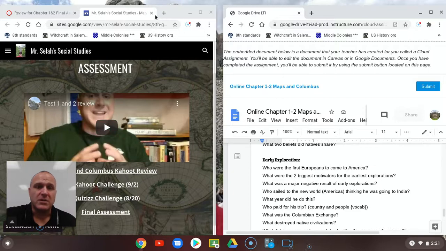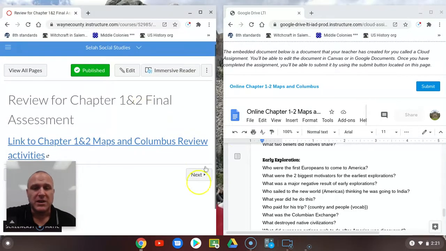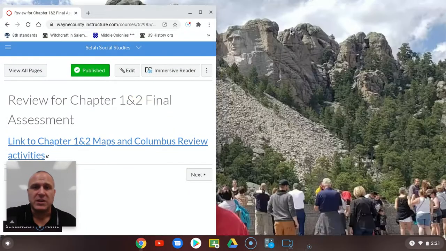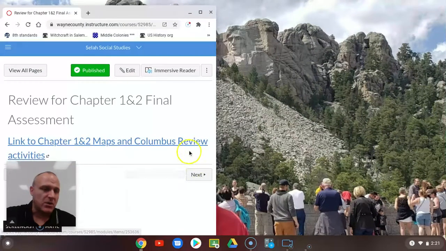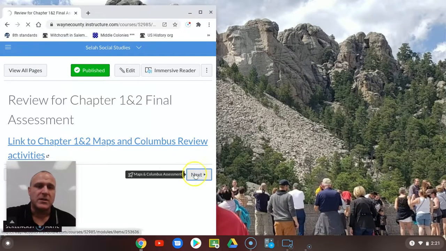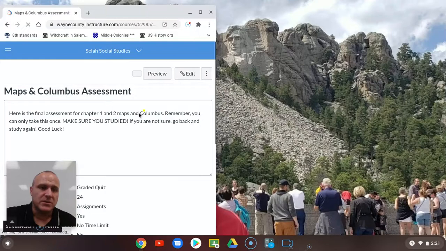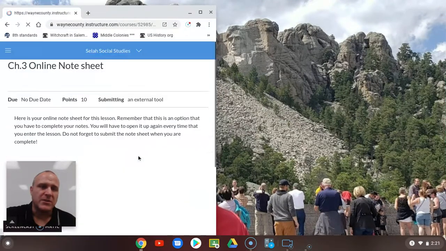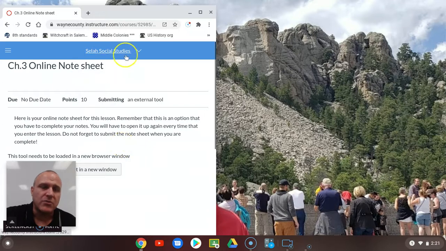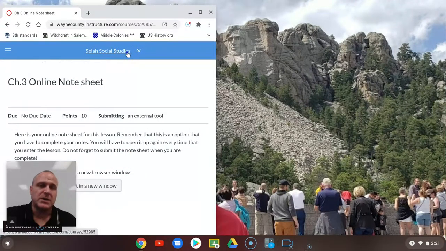And when you're done with studying and then you take this test, my note sheet's gone because I'm taking the test. After you take that test, you can go back, and submit your note sheet. If you don't know how to go back and submit your note sheet, say, "All right, I took the test and I can move on. Woohoo! Now I'm going into chapter 3, which is the 13 colonies. Oh, but you know what? I forgot to submit my note sheet."